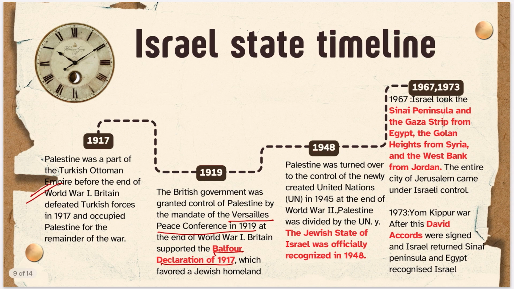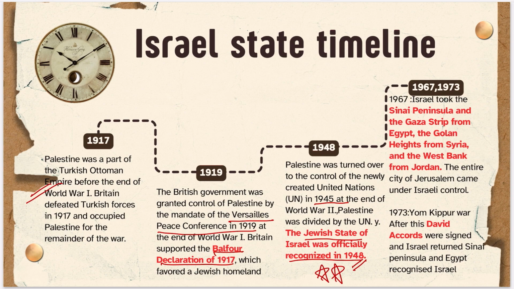Then comes 1948. In 1948, Palestine was turned over to the control of the newly created United Nations. After the Second World War, the United Nations was formed and Palestine was put under it, and Britain lost its control over it, right? And in 1948 the Jewish state was officially recognized, and this is very important because they may give you a statement asking when the Jewish state of Israel was officially recognized. It was in 1948, right after World War II.